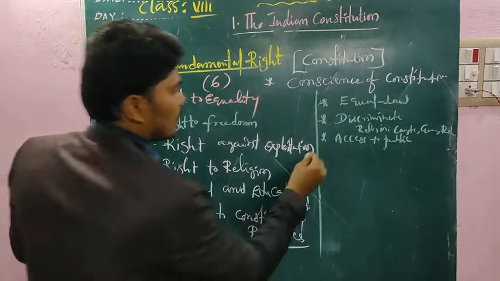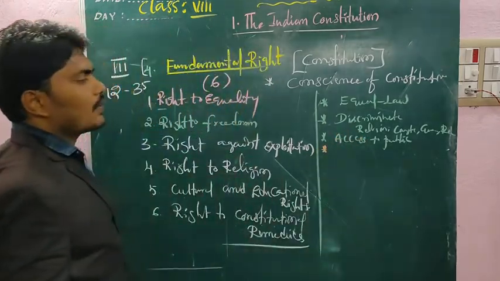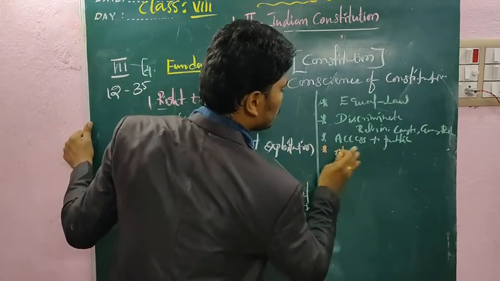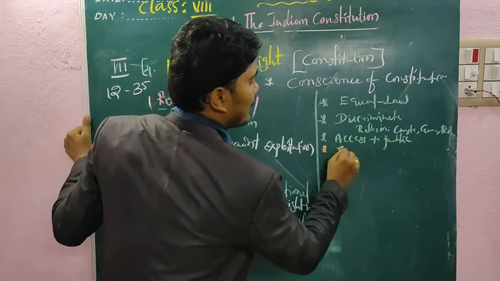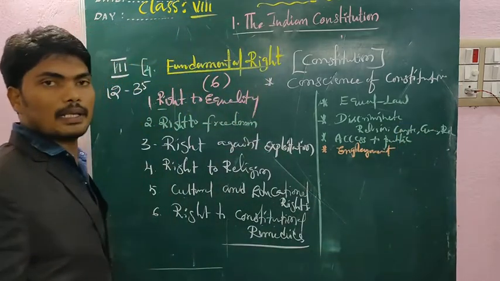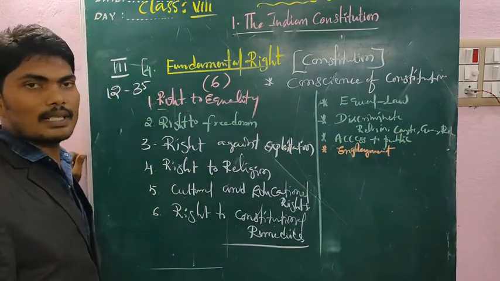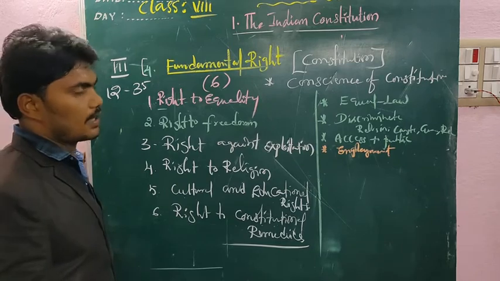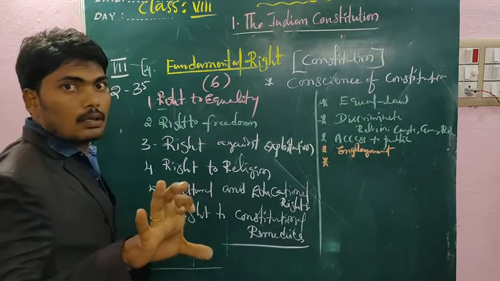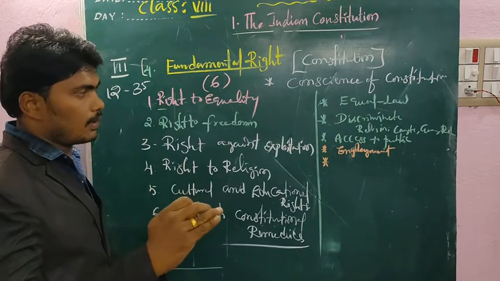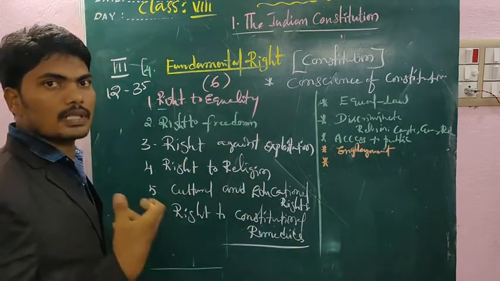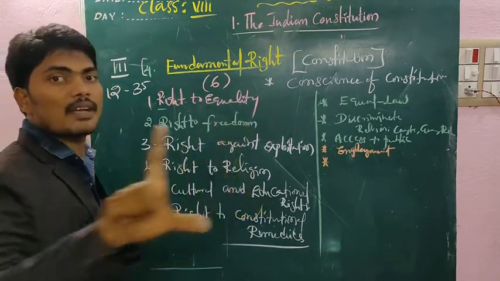Understand? And next one, as per the right to equality, equal employment opportunity. The state is responsible for providing equal employment opportunities to all. Yes, the government is responsible. And there are no discriminations or any malpractices in that. Clearly, the government is responsible to generate employment opportunities properly in an equal manner.